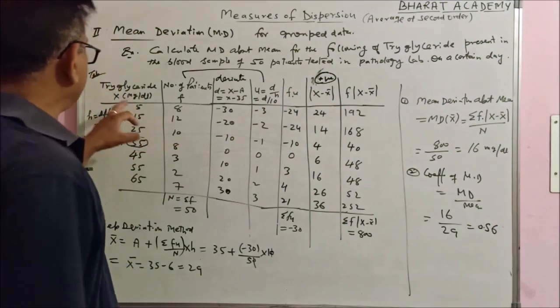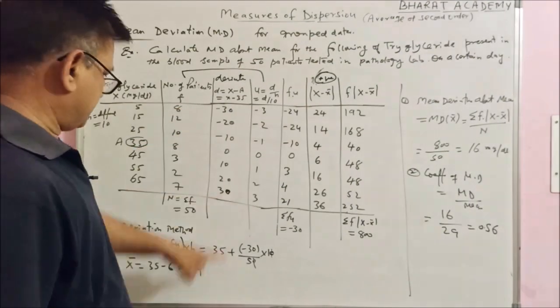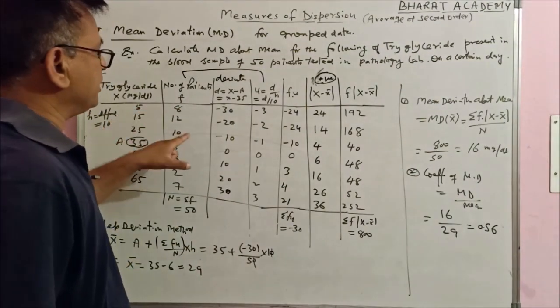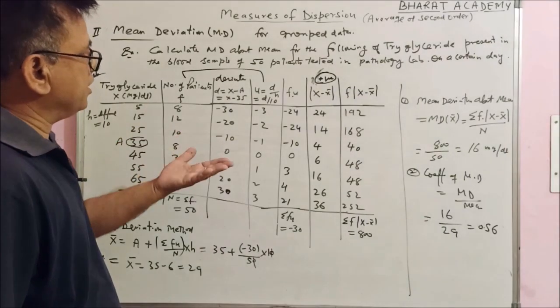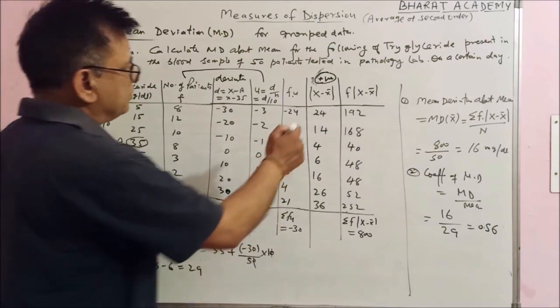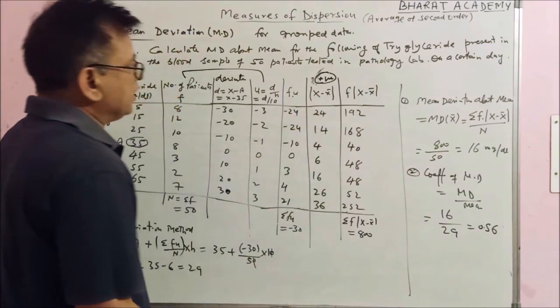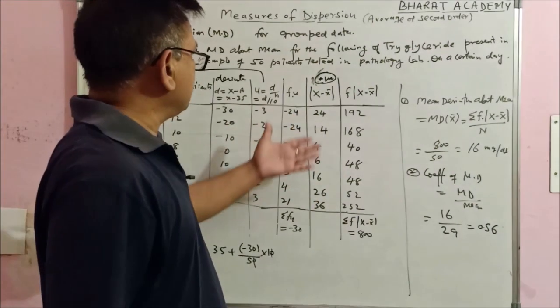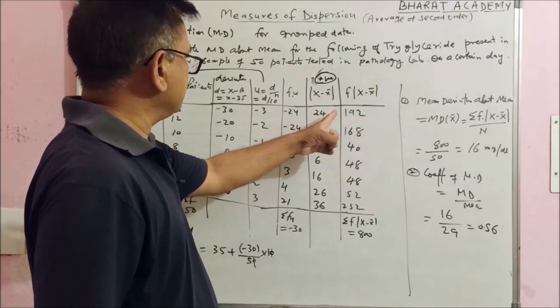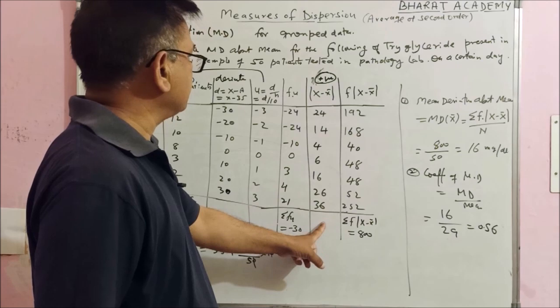So here x bar is 29. 5 minus 29 is actually minus 24, but if you are trying to calculate the absolute value, this will be positive 24. Similarly, calculate all these absolute values. Absolute value means positive value. So these are 24, 14, up to 36.